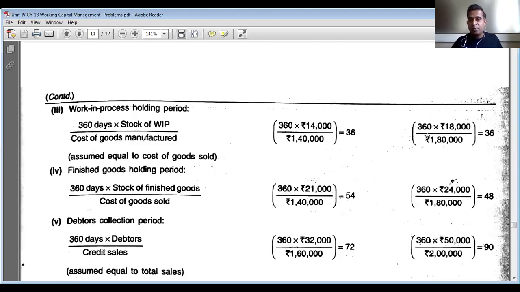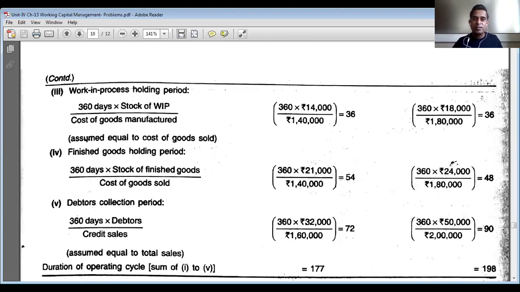Work in process holding period for year 2 is 360 days into stock of work in process in year 2, which is 18,000 rupees, whole divided by cost of goods manufactured in year 2, which is 1,80,000 rupees. So it is equal to 36 days.